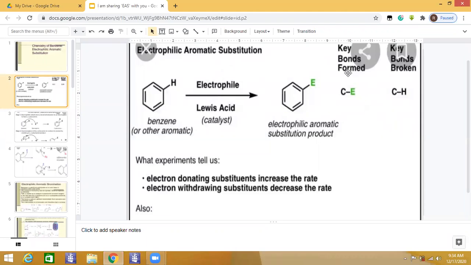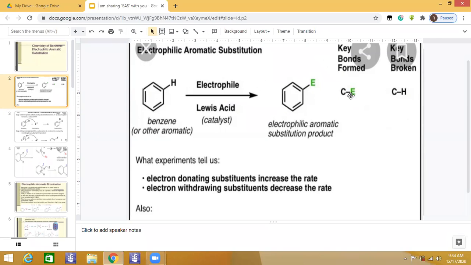The key bonds formed are C-E, where the electrophile substitutes the hydrogen atom. The key bond broken is C-H, and the new bond formed is C-E.